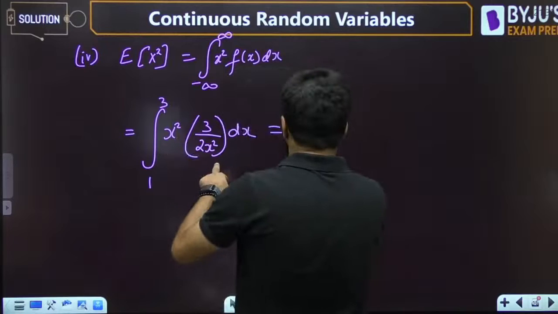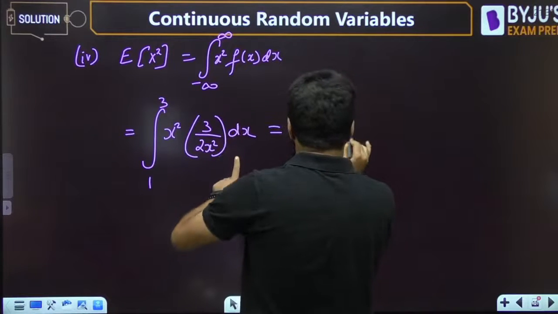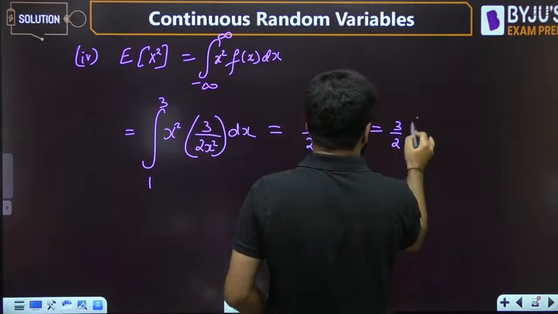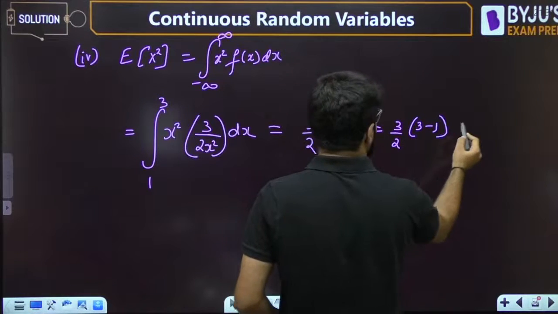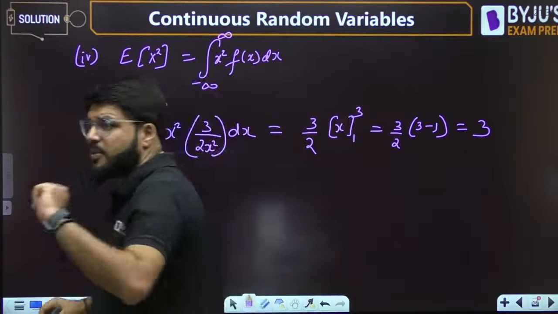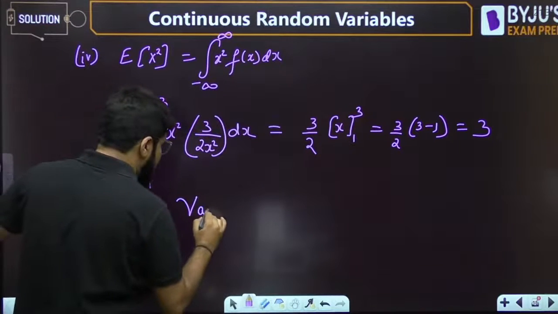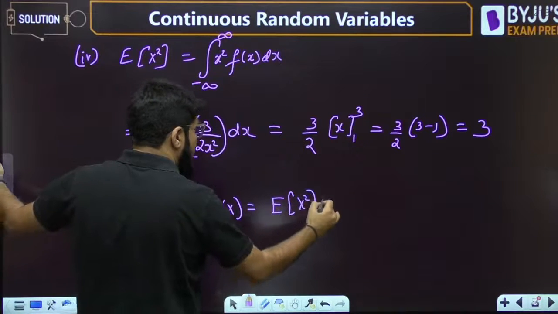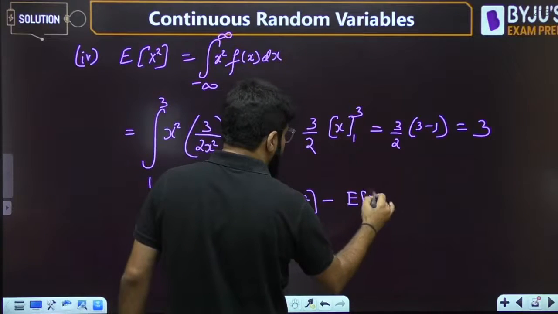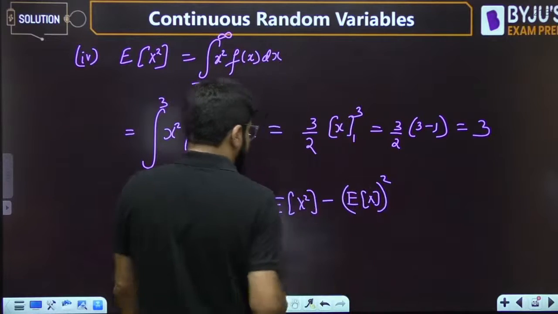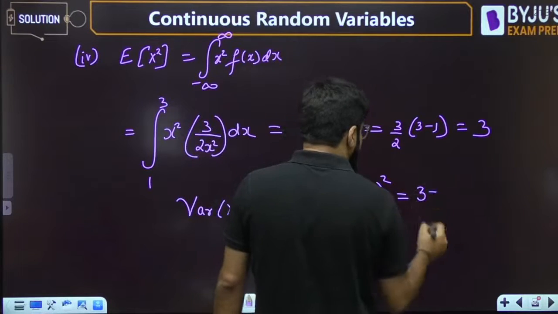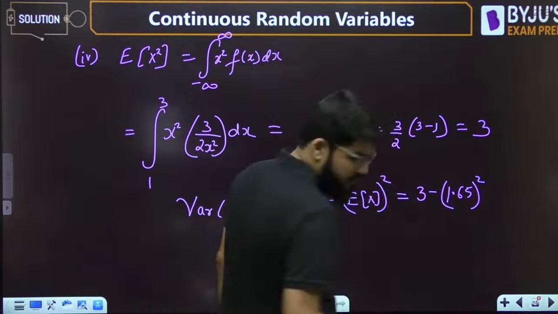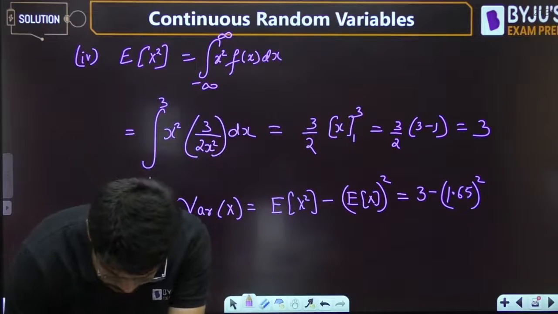So here x square got cancelled, so 3 by 2 outside. The integral of dx is just equal to x, limit 1 to 3. So 3 by 2, when you take upper minus lower limit, that is 2, and it cancels with the 3. So E of x square is 3. Now what is the variance of this random variable? Variance, we know, is E of x square minus the mean whole square. So E of x square is 3, and the mean obtained was 1.65. We'll just take the square of this and write down the value obtained.